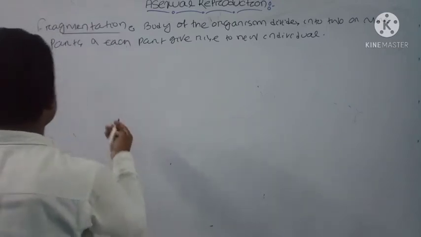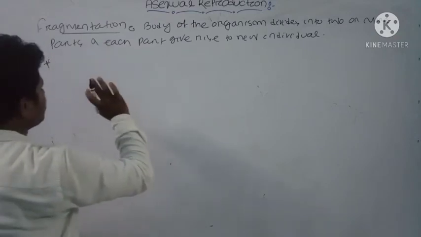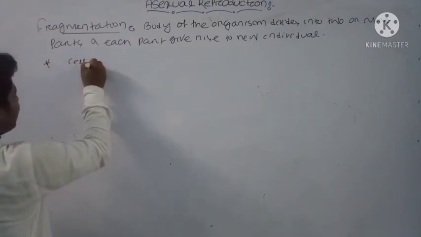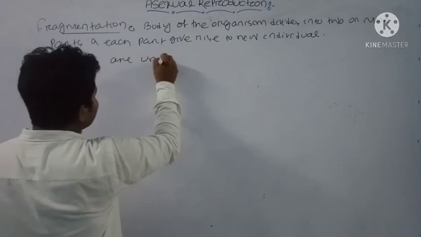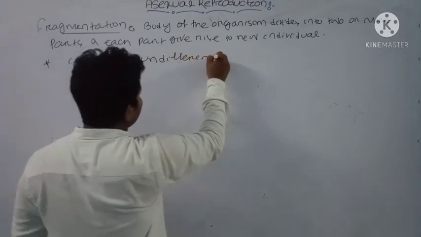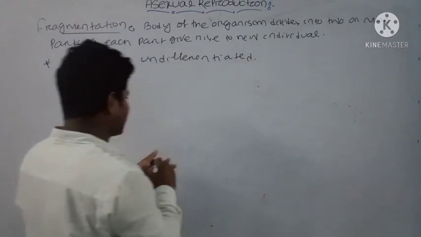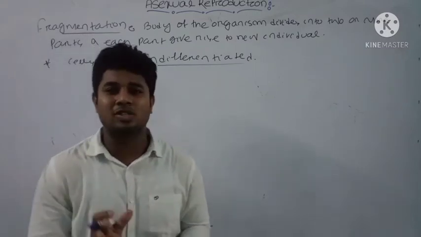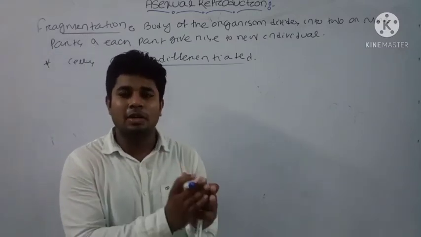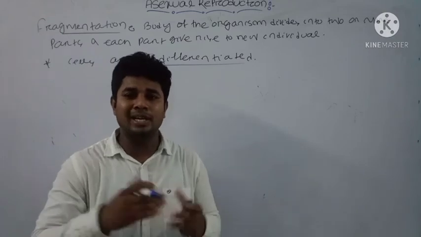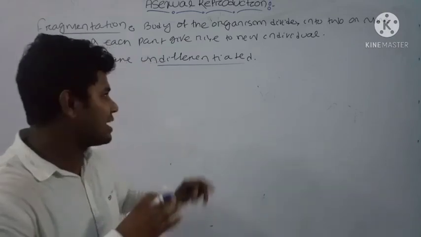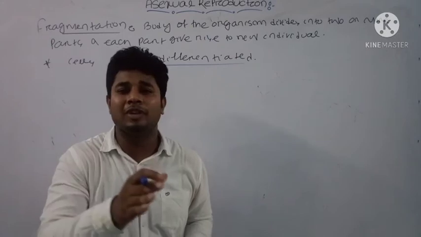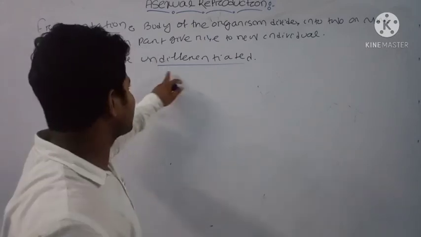Basically, due to the fragmentation process, the cells which are formed are undifferentiated. Undifferentiated means they will not differentiate, or they will not have a specific function. Only the older parts are replaced by new parts, or the injury is recovered. There is no specific function of that tissue, only to regenerate that part or to form a new part from the separated part. That's why it is undifferentiated.